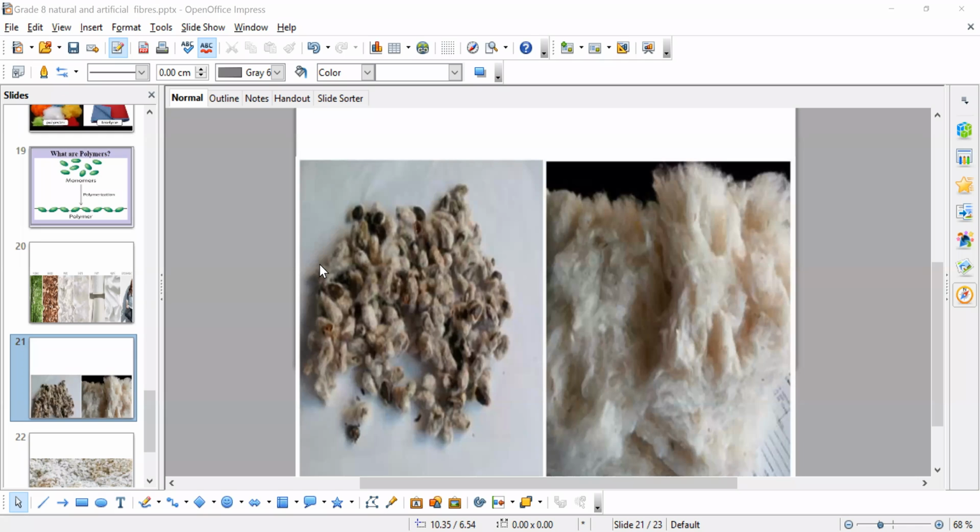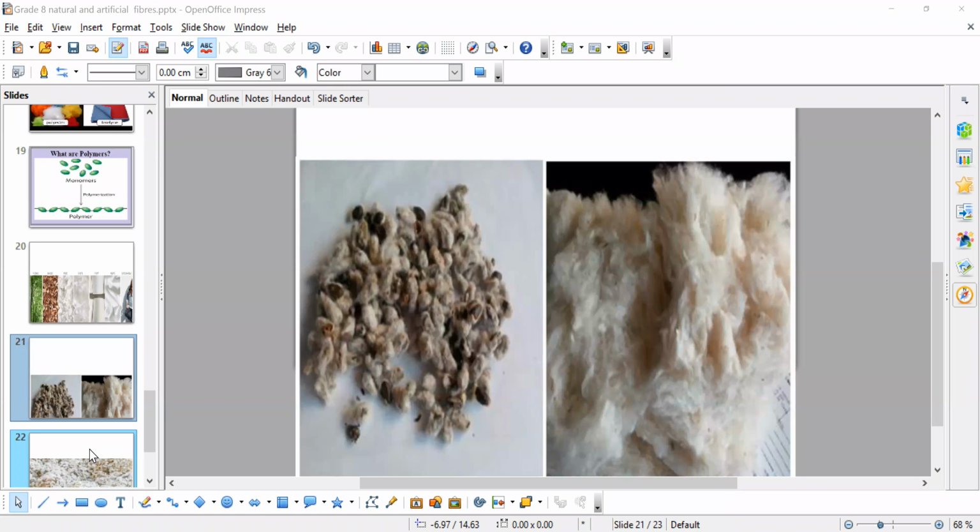Mahima, would you like to tell now? Yes, ma'am. Regenerated fibers are formed from wood pulp and cotton linter, ma'am. And from the cotton linter, they are combined with acetic acid, ma'am. And what is the end product? Rayon and cellulose acetate, ma'am.